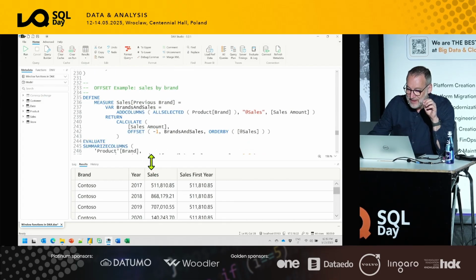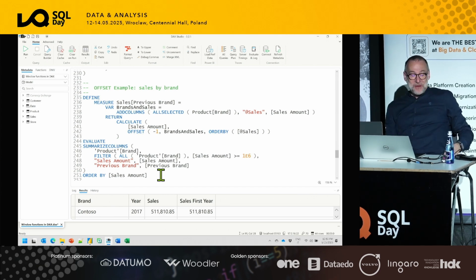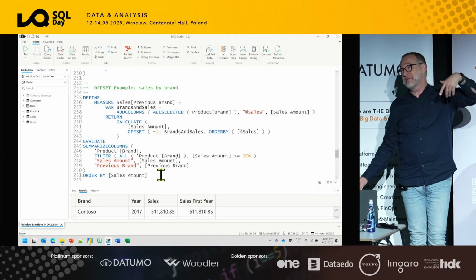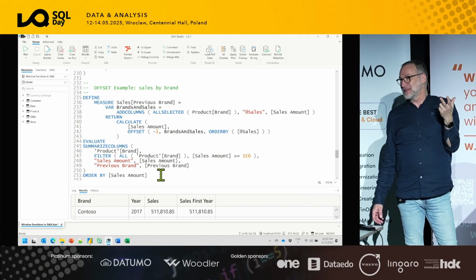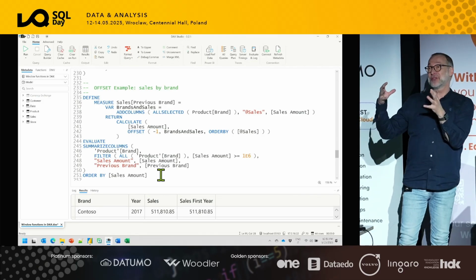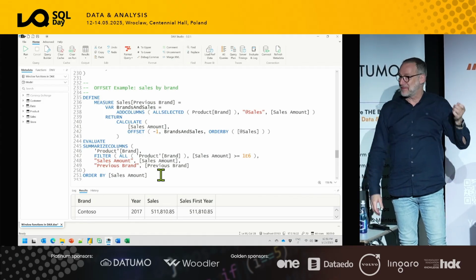Yep. We do have a question, not about the offset, but about the index. The question is, is index better performing than TOPN when we are looking for the second, top second? Okay, so the question is if index is faster or not compared to TOPN for the first or for the second. For the first element, no, they are basically the same. There's no difference. For the second element, yes, because TOPN requires two different operations. I mean, the first TOPN is not complicated because that returns two rows, and the second TOPN only returns one row. So it's not that speed is bad.